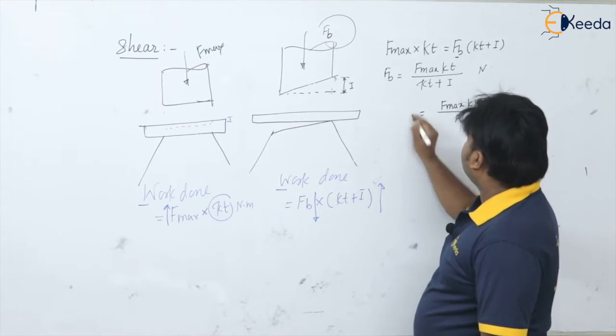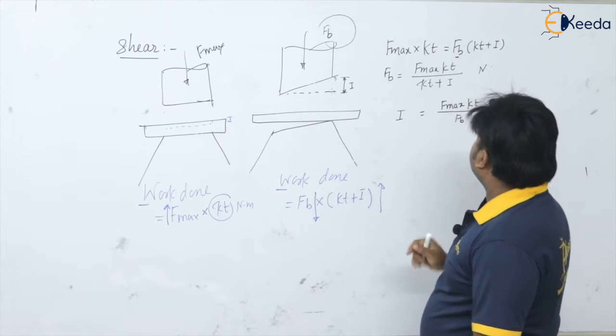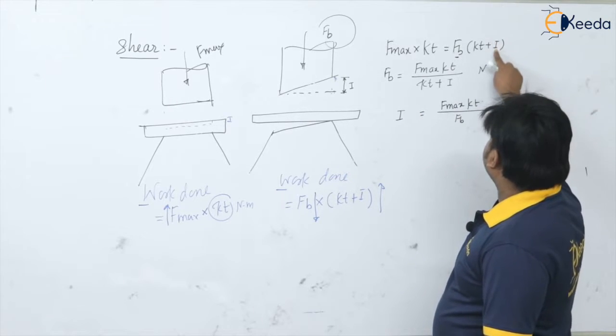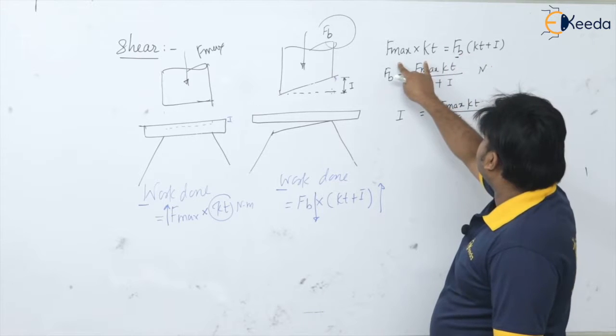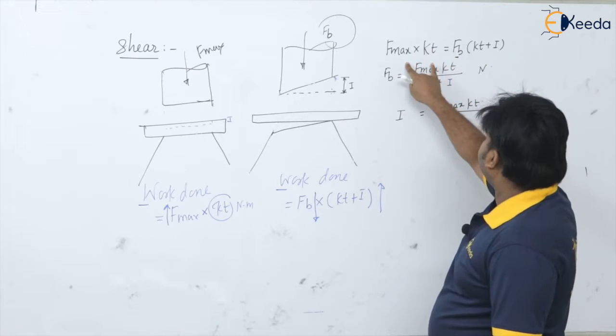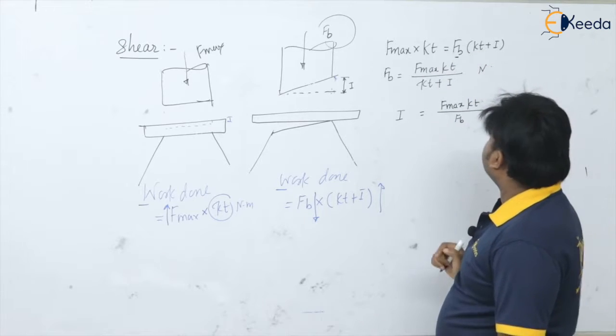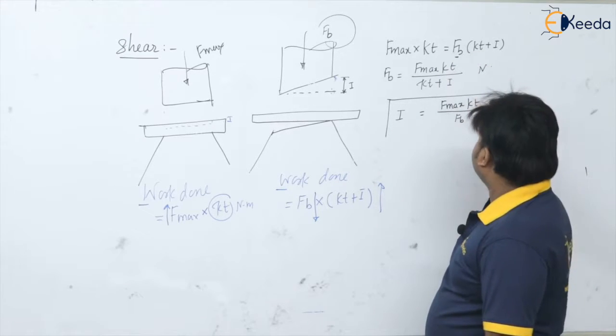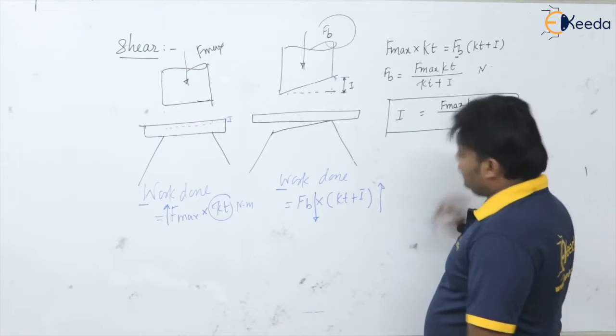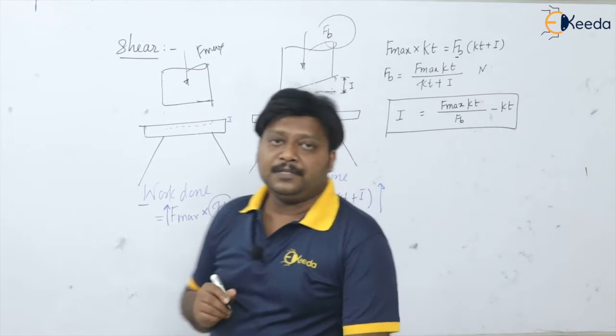So see whether it is okay or not. So I want this value of the I, how to calculate? This will come here, F max KT by FB, and this will come here as a minus KT. So this is the shear I, you can also calculate.